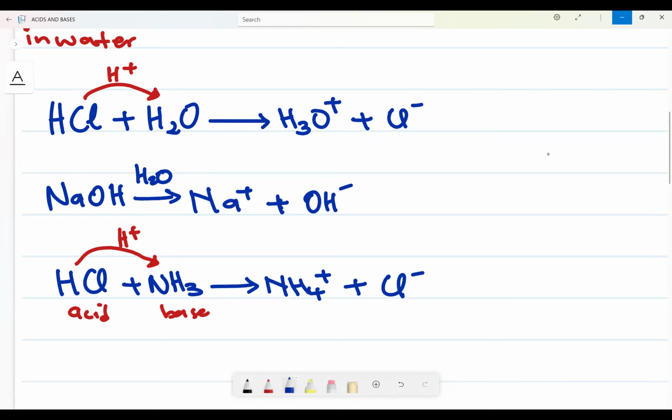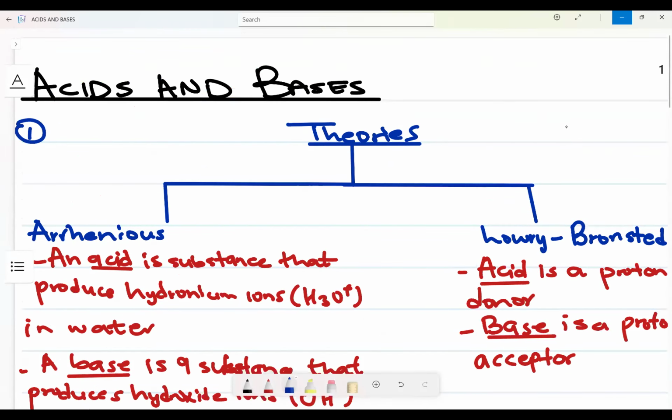I wanted to talk about conjugates, but I'll talk about them when we reach that section. This is us just introducing the acid and base topic.